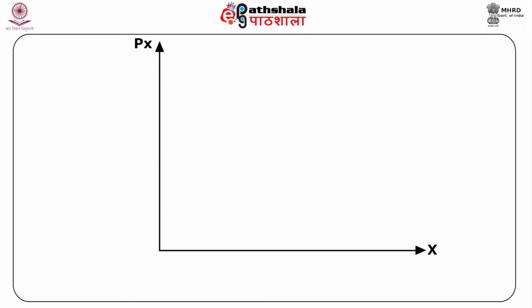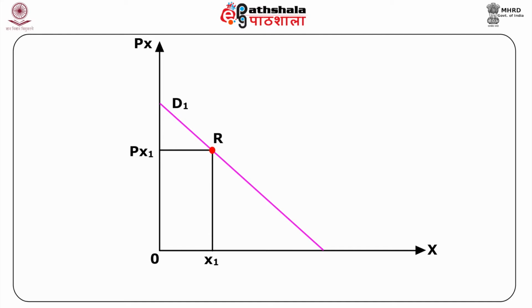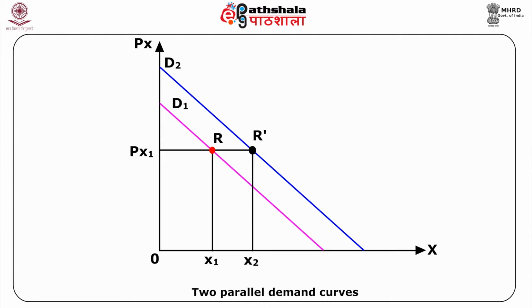Now let's compare the elasticity of two parallel demand curves. Consider a demand curve D1. Suppose there is a parallel outward shift in the demand curve to D2. The reason for the outward shift may be an increase in income of the consumer, or an advertisement campaign for good X may have led to a shift in preferences of the consumer towards good X.